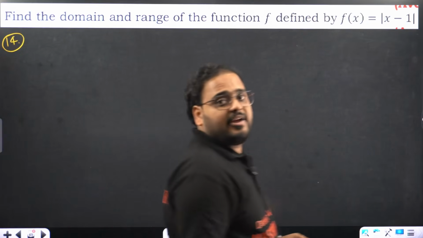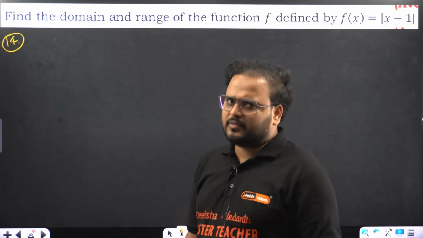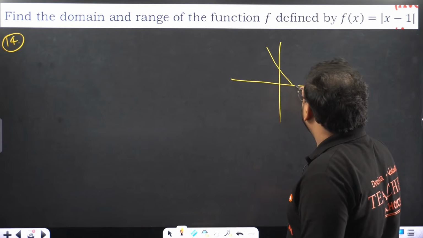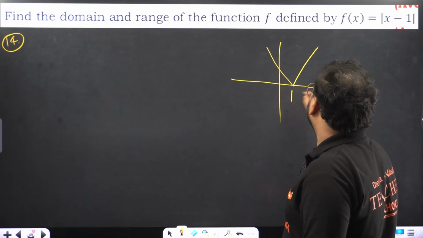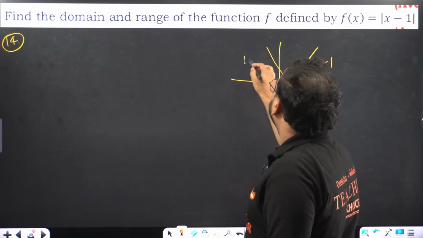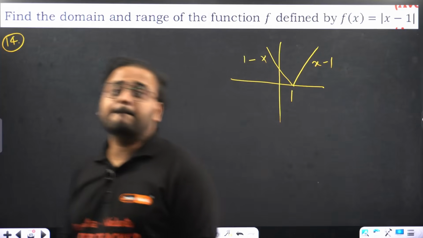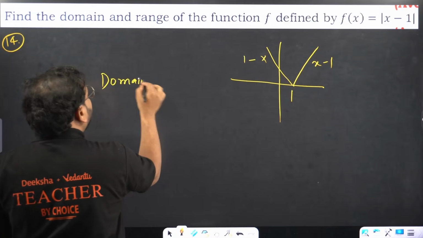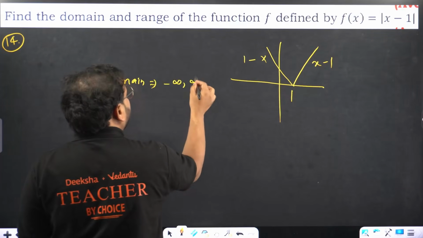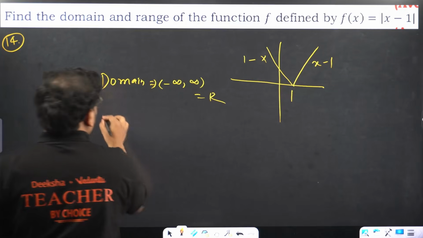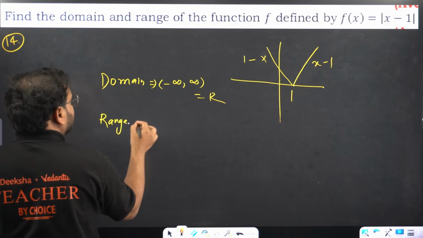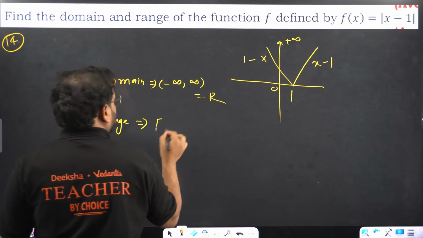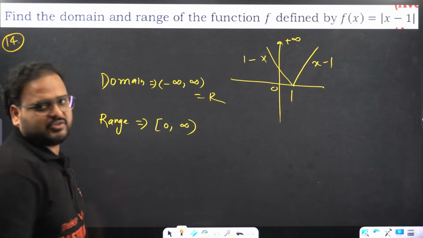Question number 14. Find the domain and range of the function. Difficult? Not at all. If you remember the graph of this function, mod of x will be like this. This is one value. This is mod of x from this side. This is 1 minus x. What are they asking? Find domain and range. What is domain over here? For any value you take, it will be always from here to here, right? Basically, all real numbers. What about range? Range is from 0 to infinity, all the way. This is a 2-marker question.